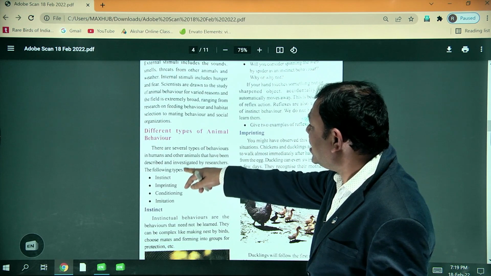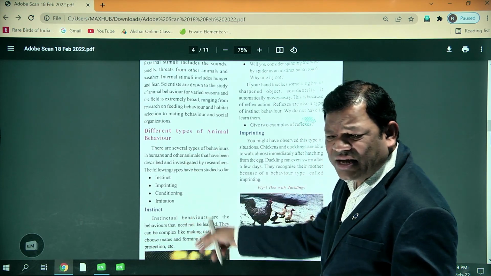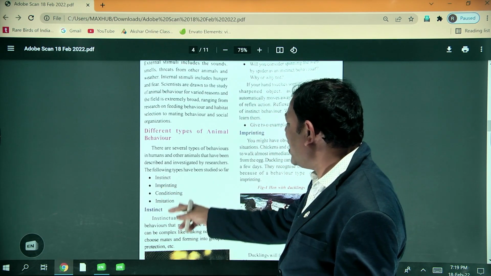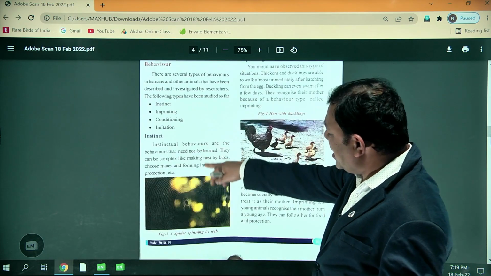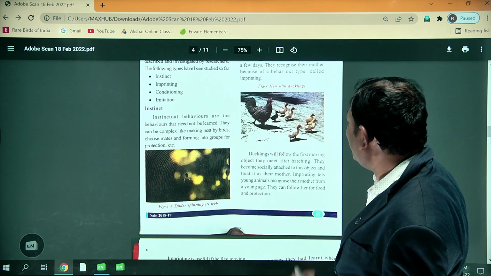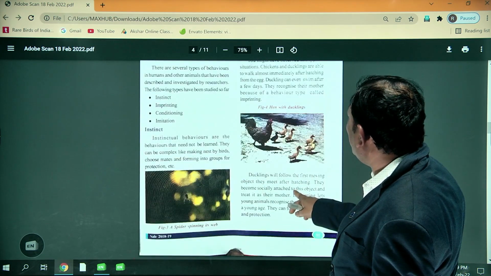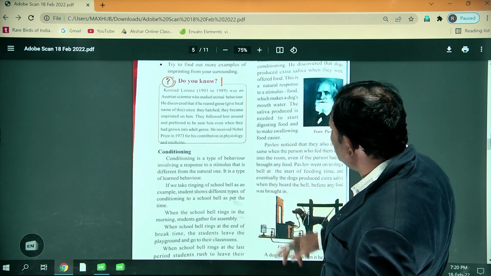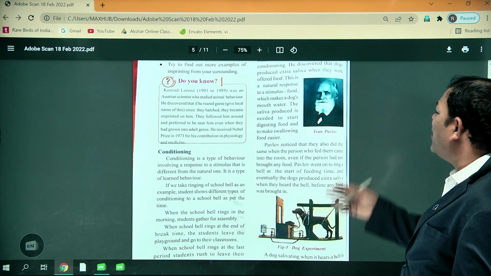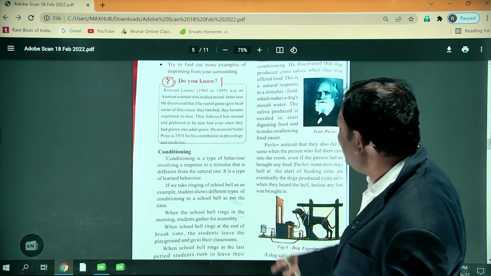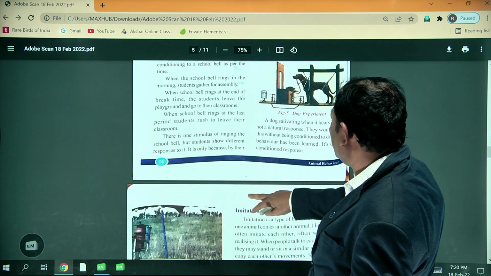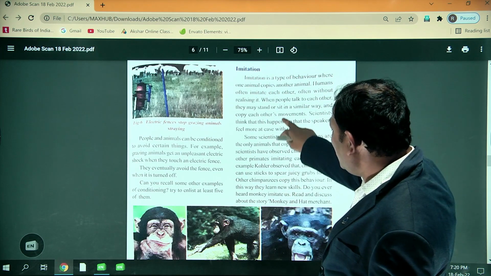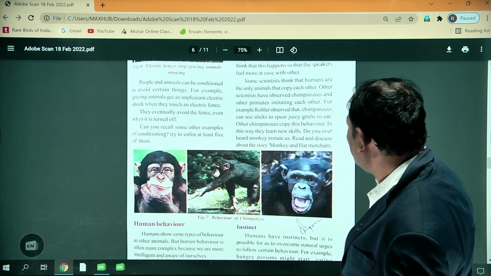So there are four types of behavior, and these are the examples: instinct behavior, imprinting behavior, conditioning behavior, and imitation. This diagram is an example of instinct behavior. This is one type of imprinting behavior. Next one is conditioning behavior. Ivan Pavlov conducted experiments on conditioning behavior. Imitation, you know very well. Do you know chimpanzees? They behave like that.